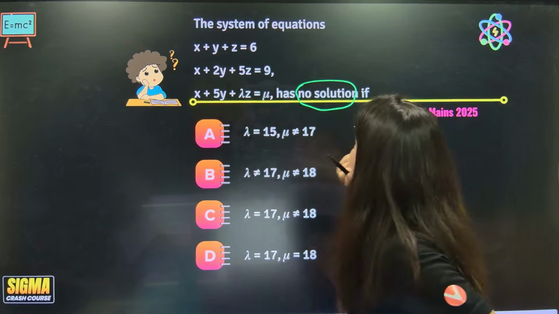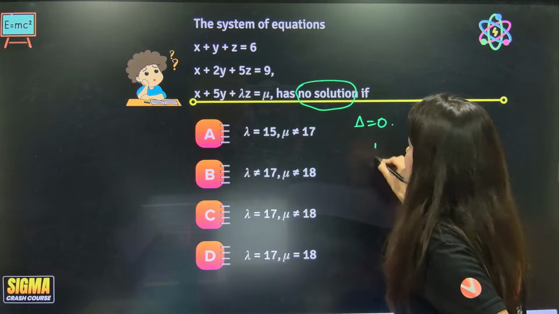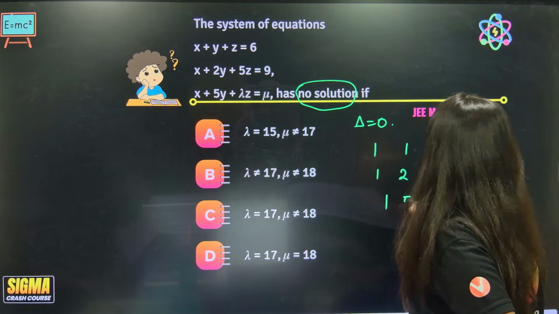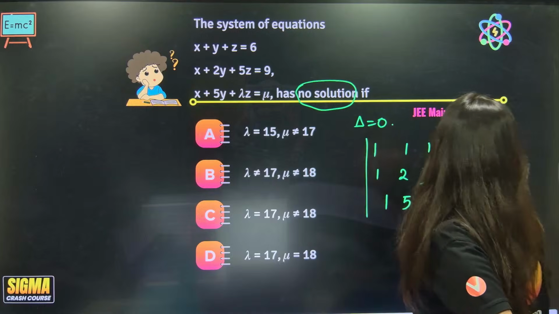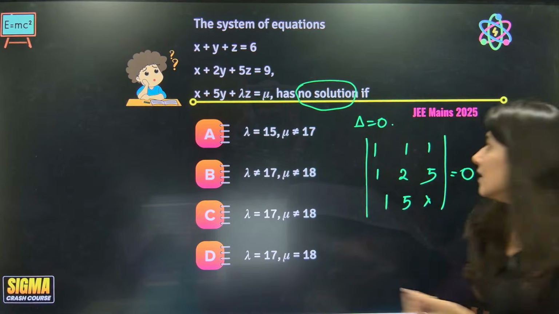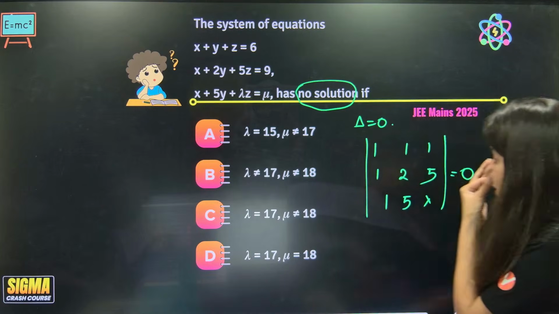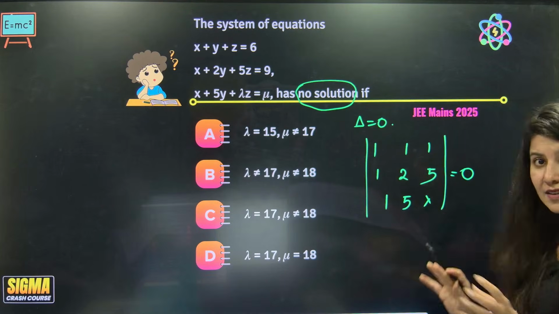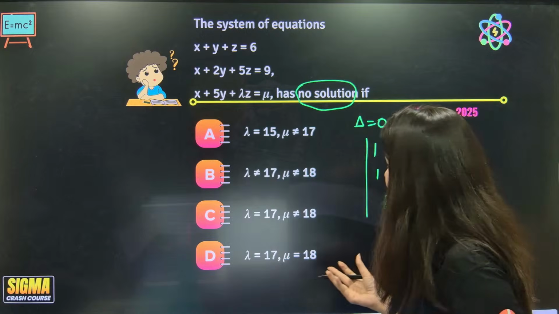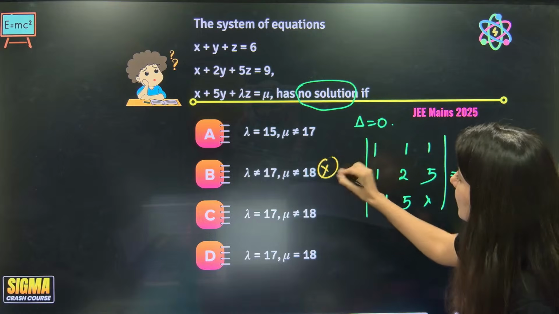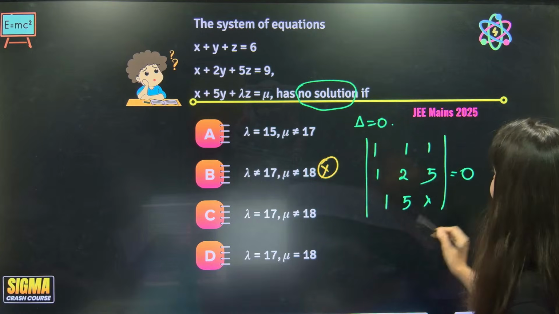1, 2, 5. Okay. Anyway, see, this is very easy, no? 1, 1, 1, 1, 2, 5 and 1, 5, lambda. Ma'am, this will be equal to 0. Correct? No solution means delta is 0, but the other two determinants should not be 0. Here you will get the value of lambda as something. So if you calculate, this is not the answer, because from here you will get lambda as something.